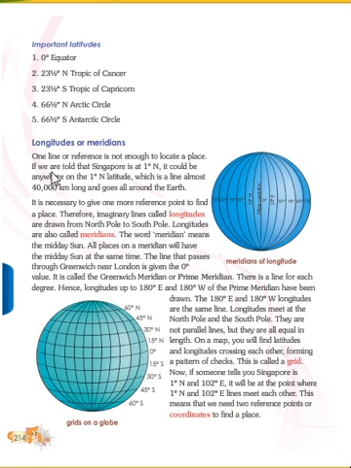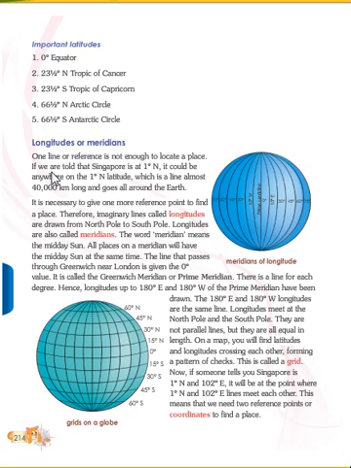If we were told that Singapore is 1 degree north, it could be anywhere on the 1 degree north latitude, which is a line almost 40,000 kilometers long and goes all around the Earth, right? So if we are told that Singapore is at 1 degree north, it could be anywhere on that latitude, almost 40,000 kilometers, which goes around the Earth. So we cannot indicate a place with a single line, right? Let's go to the next para.